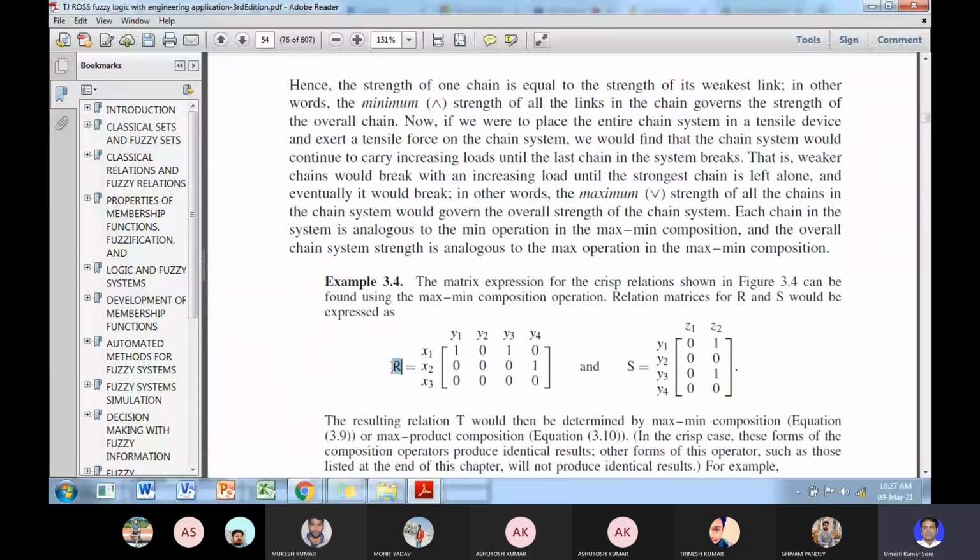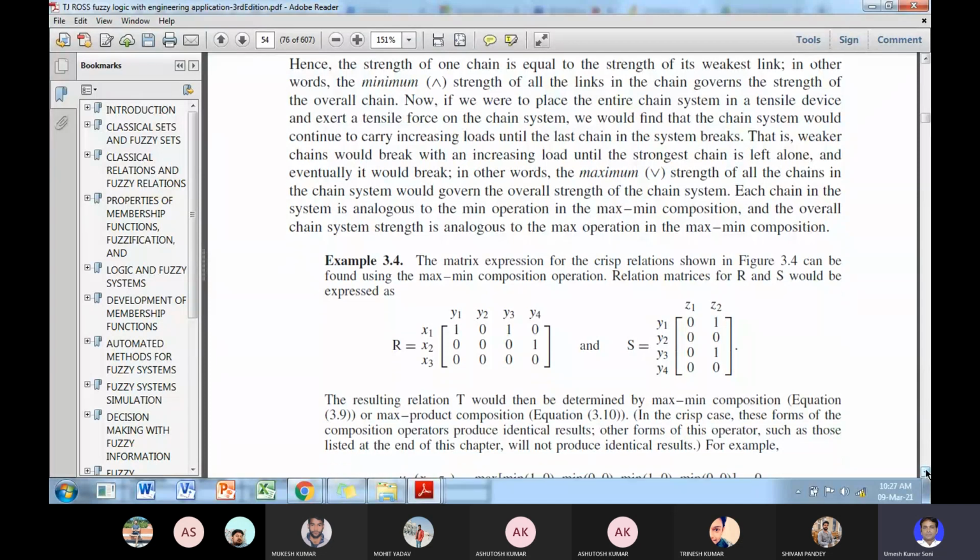So R is defining the crisp relation between X and Y. Here the universe of discourse X has x1, x2, x3 values, and the universe of discourse Y has y1, y2, y3, y4. Similarly, S has the relations between Y and Z. Here the universe of discourse Z has z1 and z2 values, and the universe of discourse Y has y1 up to y4. So what is the composition between these two relations?